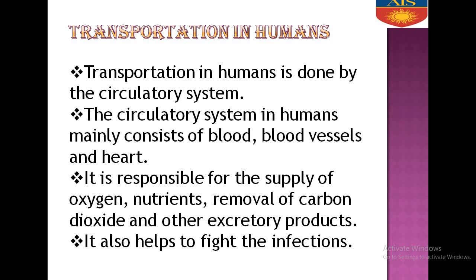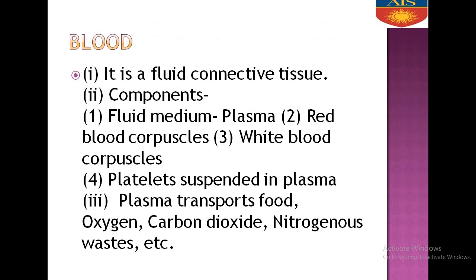It also helps us to fight against infections. It helps in transporting oxygen to the different parts of the body. It gives us immunity, which fights against infection. It produces antibodies, which fight against infections. Now, as we know, our circulatory system comprises blood, blood vessels and heart. So, we will read about blood first.